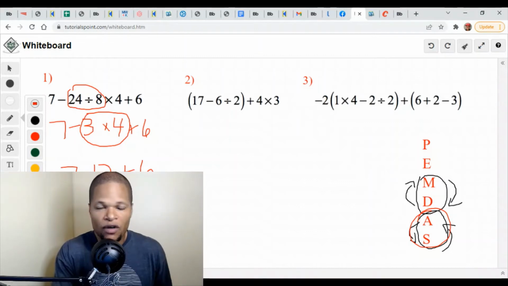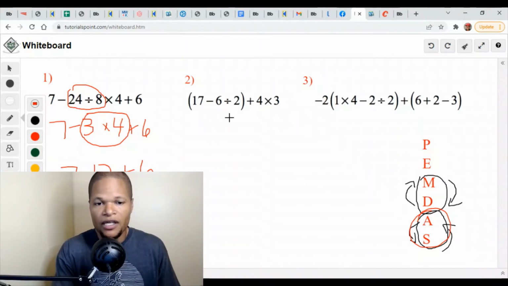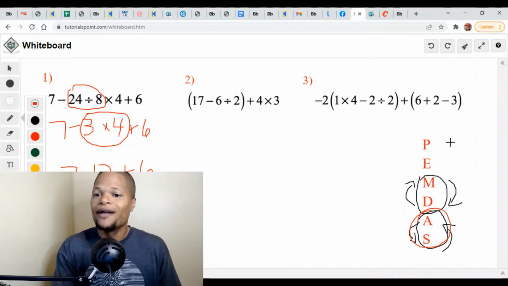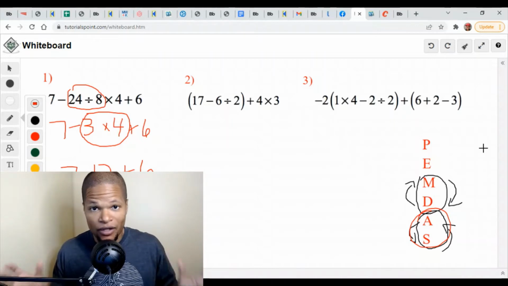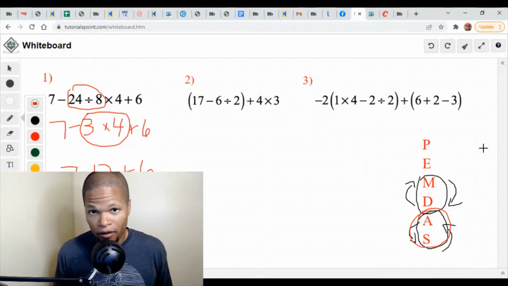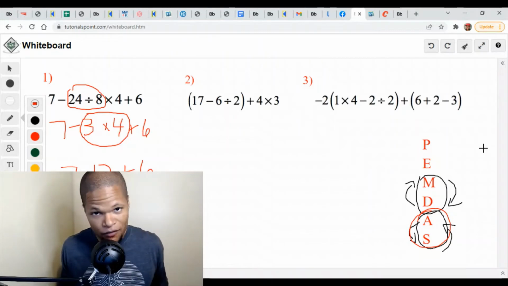All right, let's move on to number 2. Hopefully you caught my thinking there. Number 2 is a little different because, of course, it has these grouping symbols we call parentheses. Now, that is pretty much clear, cut, and dry. If you see parentheses, people, you've got to do the operations that happen in the parentheses first, okay?